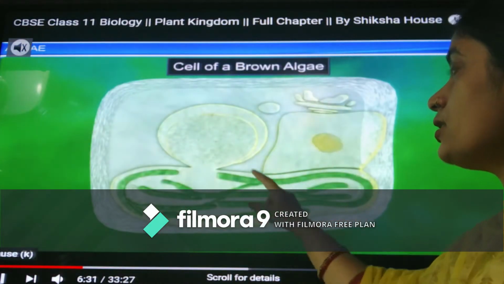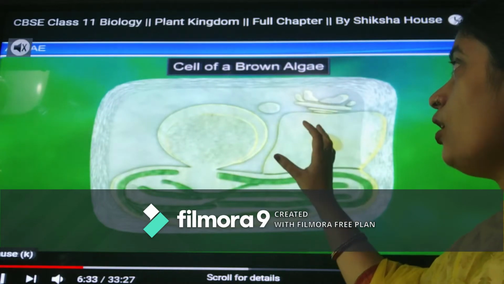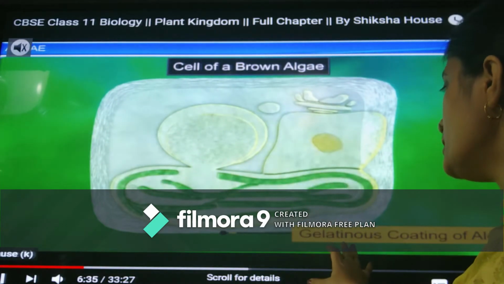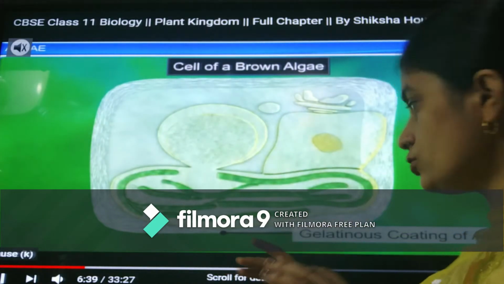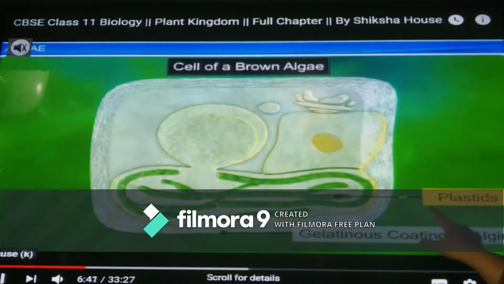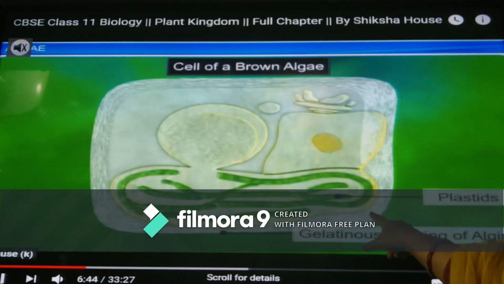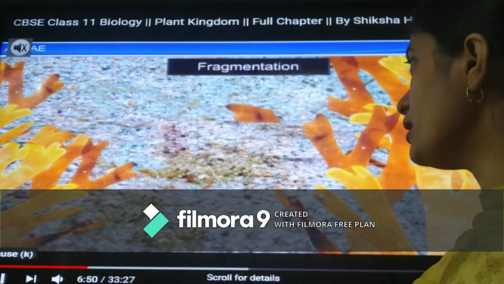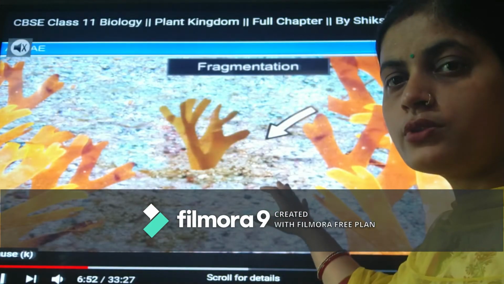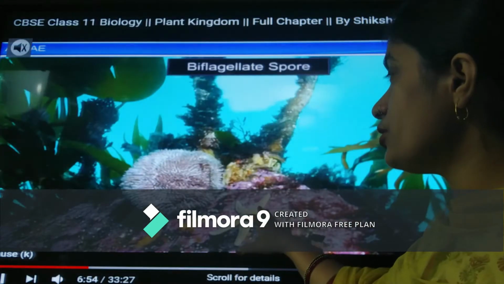If I am studying the structure of the cell of brown algae, then it has a gelatinous coating. It has a certain sticky substance coating that is called the gelatinous coating. Then it contains plastids which have chlorophyll pigment, a nucleus, and a vacuole is also there in this brown algae. They also reproduce asexually through fragmentation.